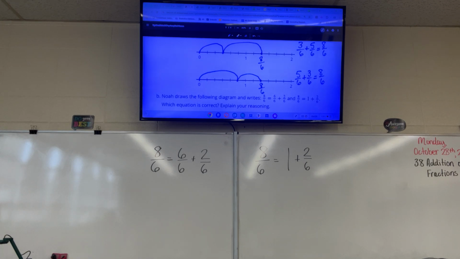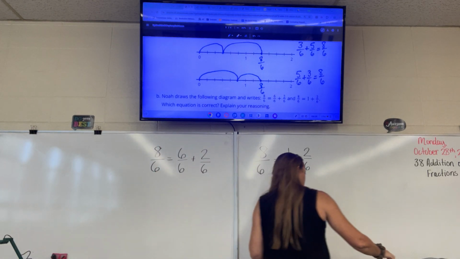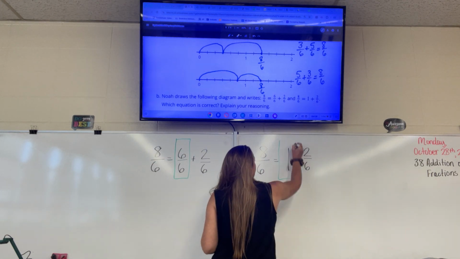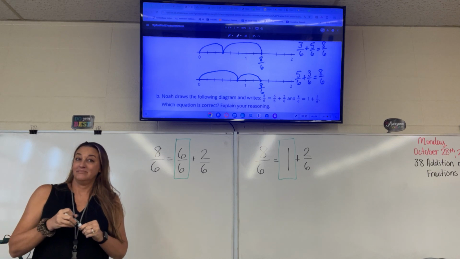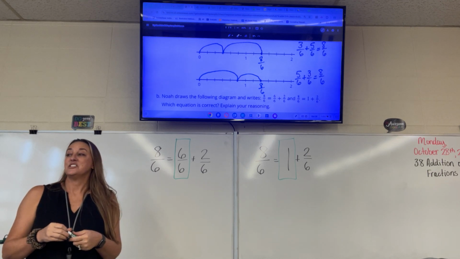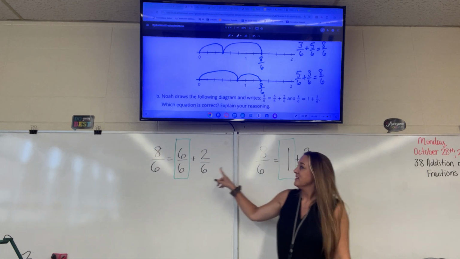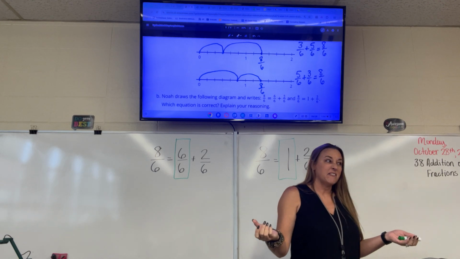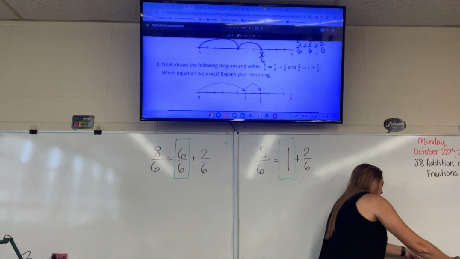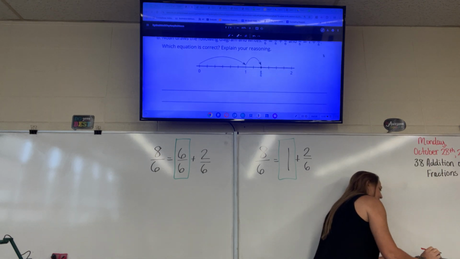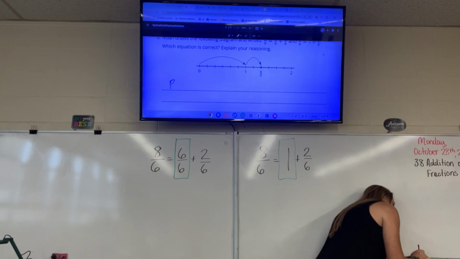All right. I heard some good conversations, but here's my question. Isn't this the same thing as this? Yes. So they're both right. They're both correct because this is 6/6. This is 1 whole, but it's the same thing, right? 6/6 and 1 whole are the same. So they are both correct. So here's what we're going to write. Both are correct. Both equations are correct.